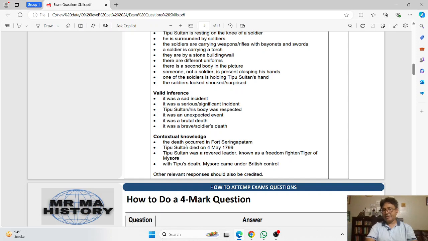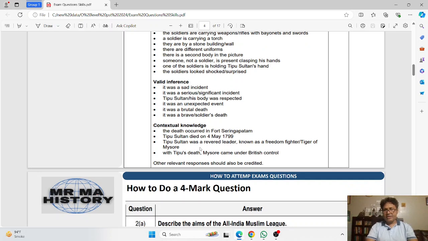This means that the death occurred in the fort Seringapatam. That was the capital of the state of Mysore. And so Tipu Sultan died on 4 May 1799. So this is the information that you have learned already from the books, the Cambridge endorsed sources.